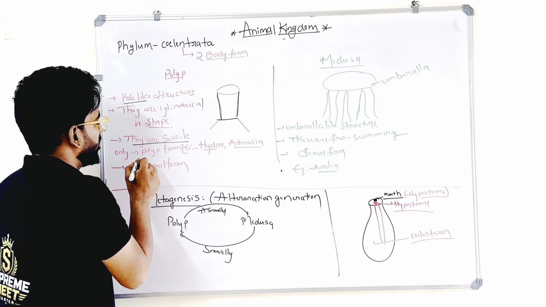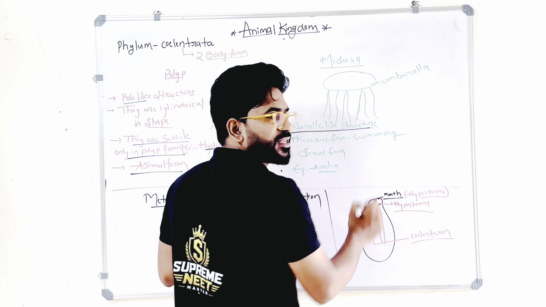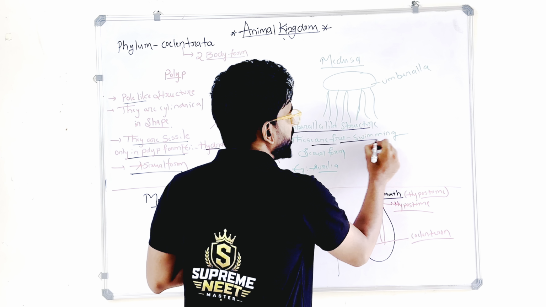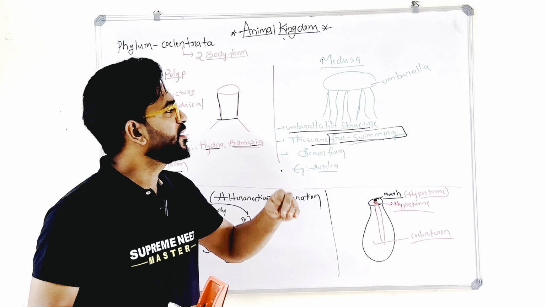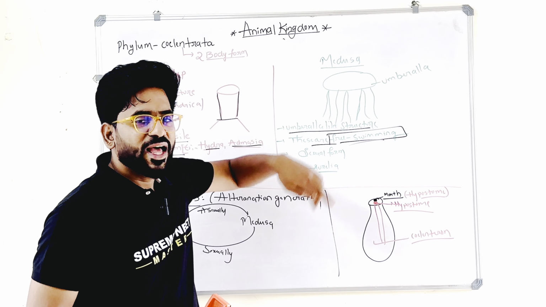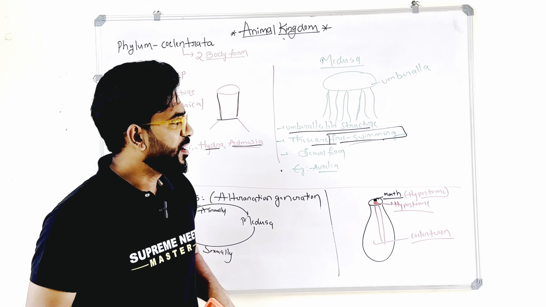These are asexual forms. What about medusa? These are sexual forms. They look like an umbrella. We commonly call it Aurelia, a jellyfish, with an umbrella-like structure. And these are free swimming, meaning they move with the water flow from one region to another. Do you see? It looks like an umbrella. They are the medusa form. Example: Aurelia.